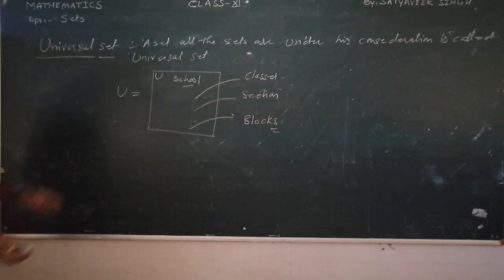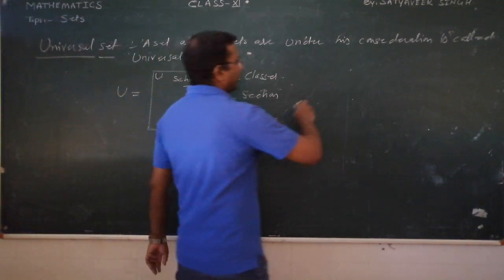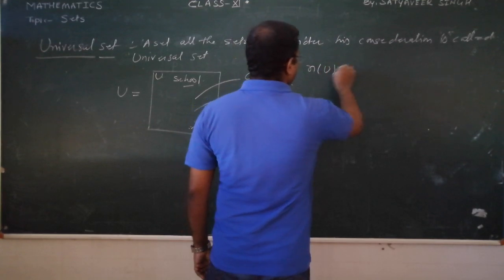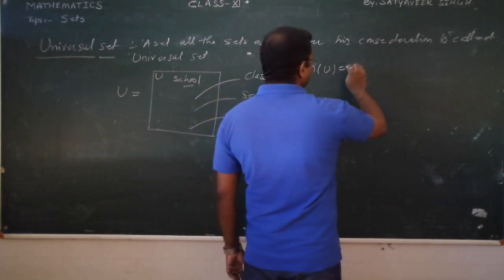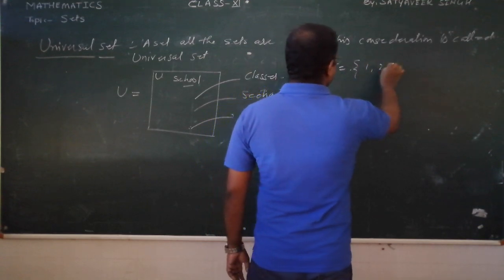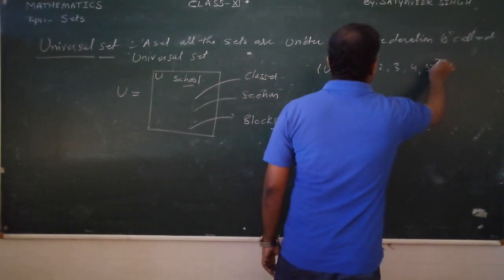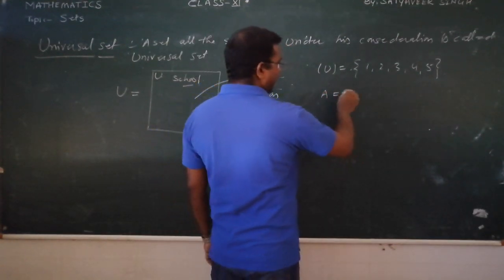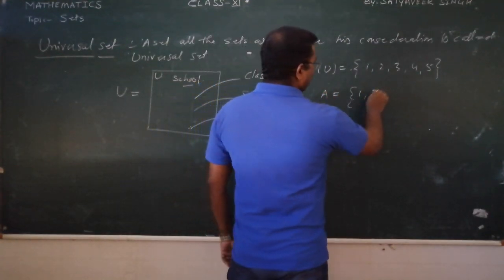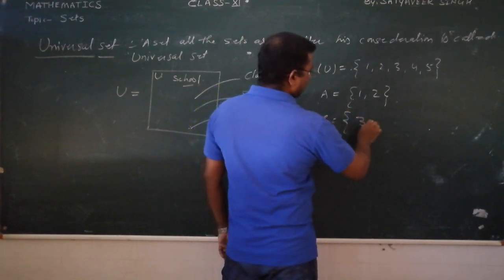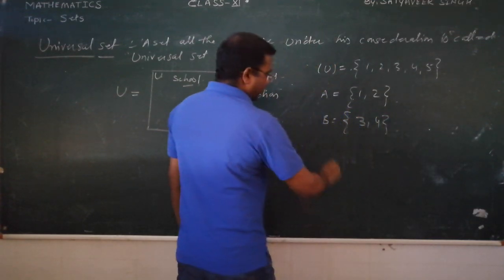By a numeric example also we can understand. Suppose I have taken in this universal set the numbers 1, 2, 3, 4 and 5, and from this universal set I have taken another set in which I have taken these elements, suppose like this.